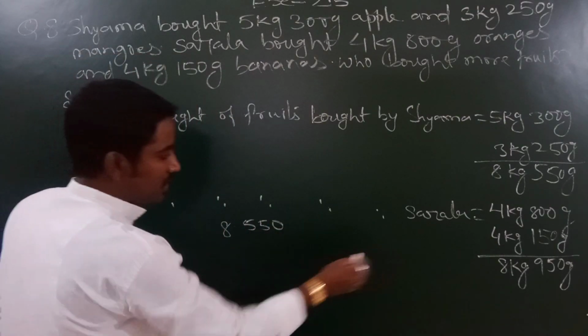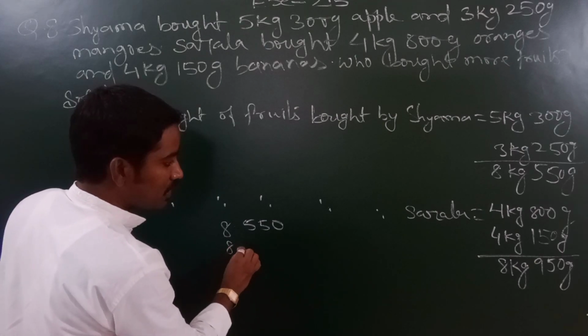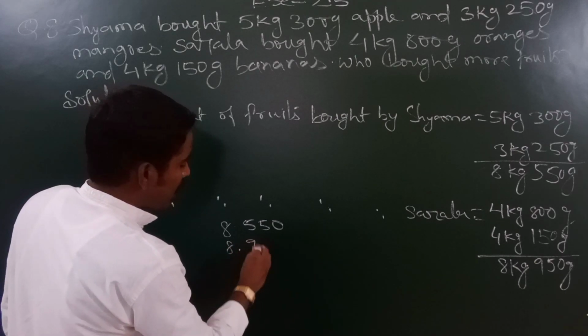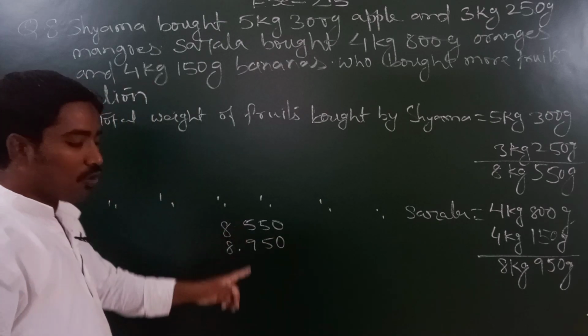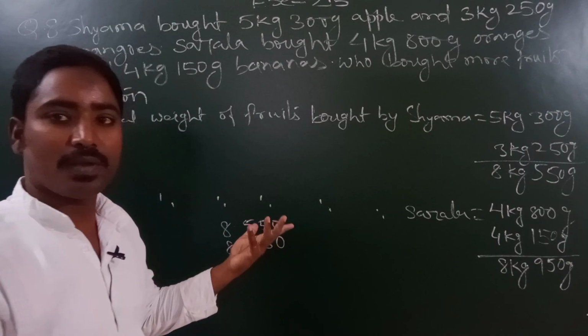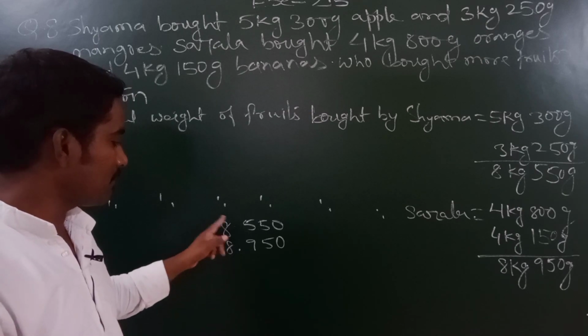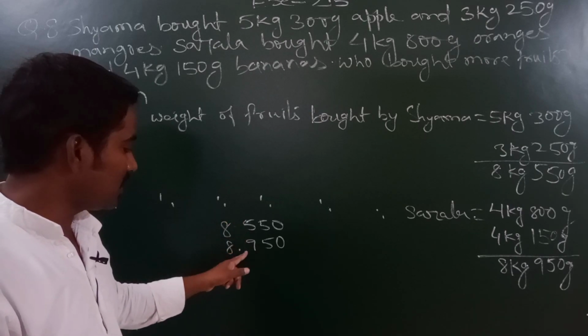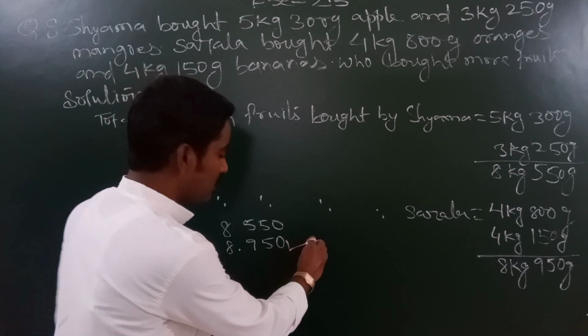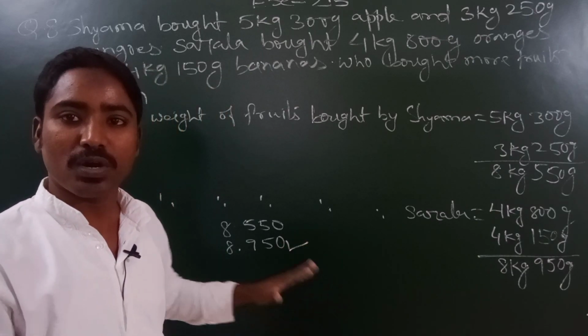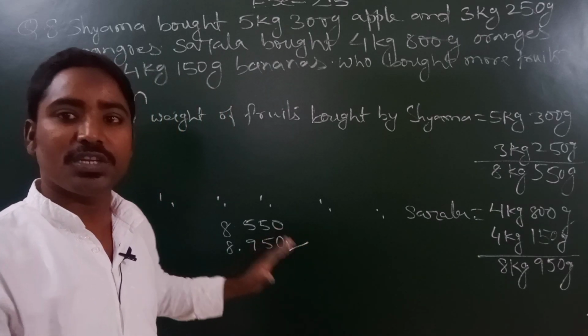Now if you convert it in decimal, then you will write 8.950. Now if you compare these numbers, students, then obviously you will see which one is greater. Before decimal both are same, after decimal here 5 and here 9, and hence this one is the greater number. For making you understand, I did this step, you need not do it.